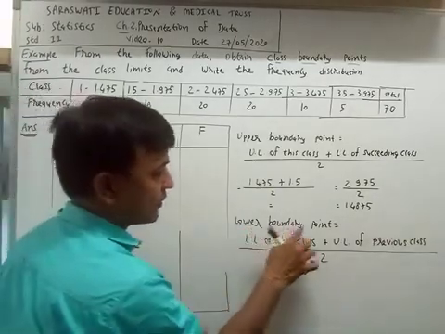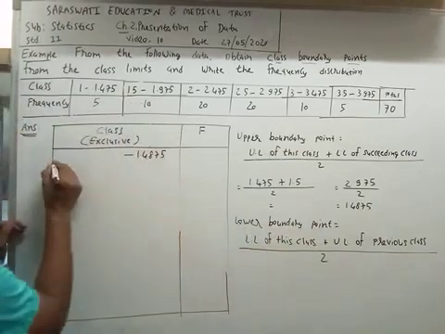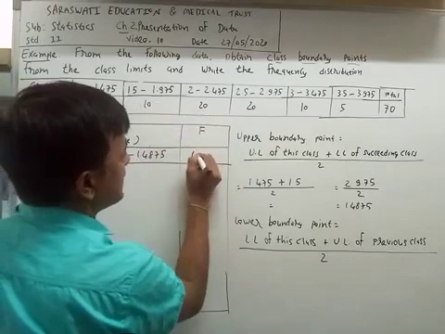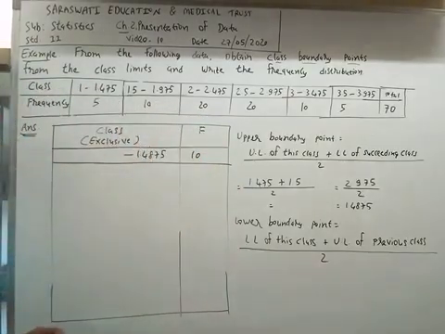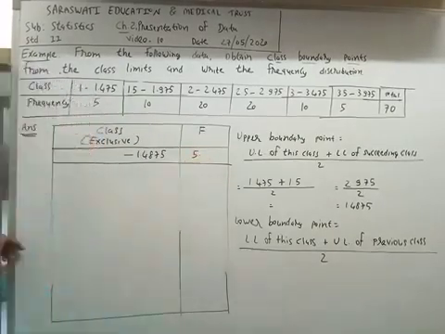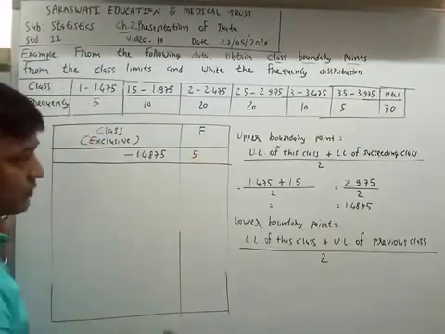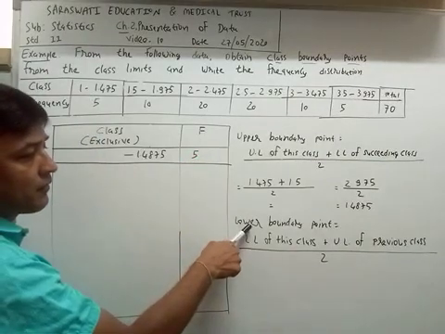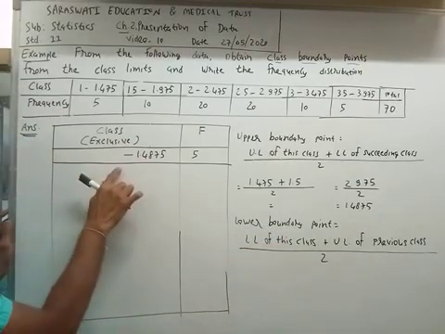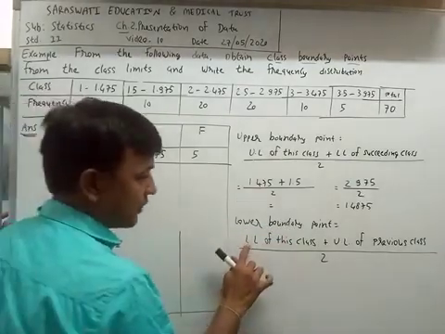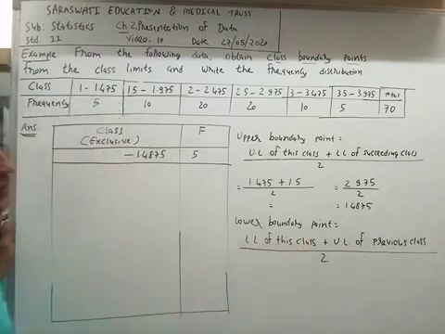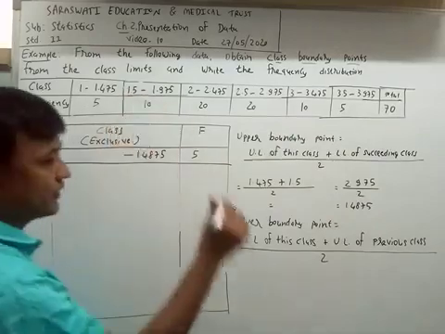Now, the first class has a frequency of 5. Now we will find the lower boundary point of the second class. What is the formula of lower boundary point? Lower limit of this class. The lower limit is 1.5.